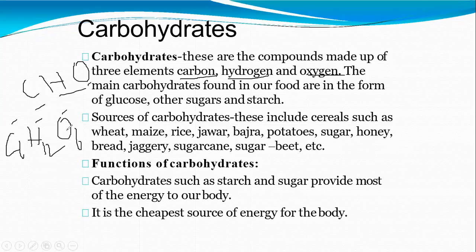So the three elements are present in glucose, so it is a type of carbohydrate. Carbohydrates are compounds made up of the three elements carbon, hydrogen, and oxygen. Understand? The main carbohydrates found in our food are in the form of glucose and other sugars and starch.